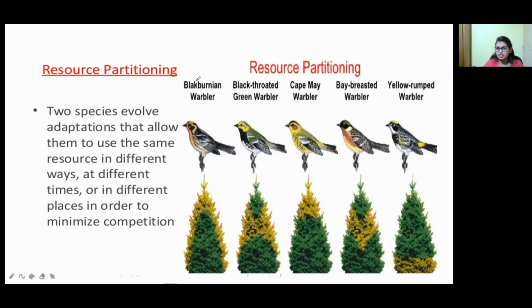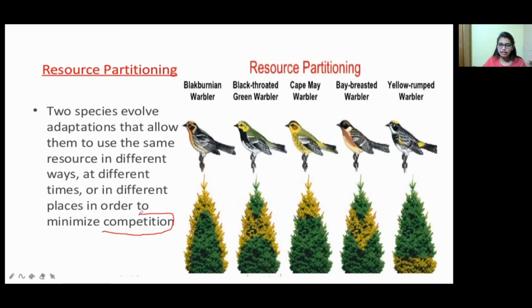If it is the same resource, initially competition will arise, right? For example, in our home only one remote is there. If there are two siblings, a younger and an elder sibling, and only one remote, initially fighting and competition will happen: give it to me, give it to me. Here also, in bird populations and some animal populations, resource partitioning takes place as compensation. Two species evolve adaptations that allow them to use the same resource in different ways, at different times, or in a different place in order to minimize competition.